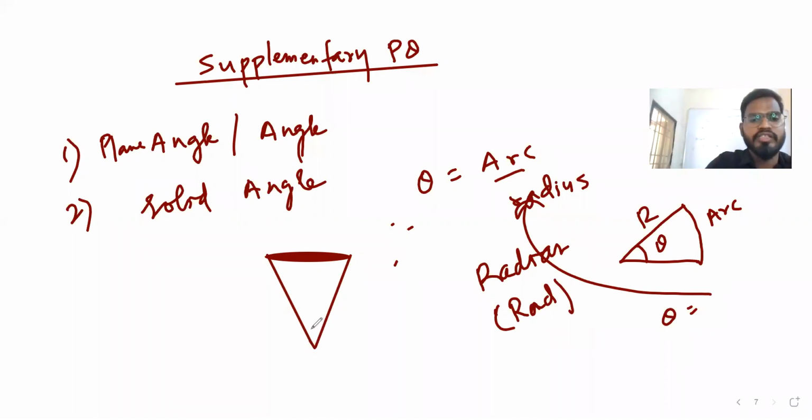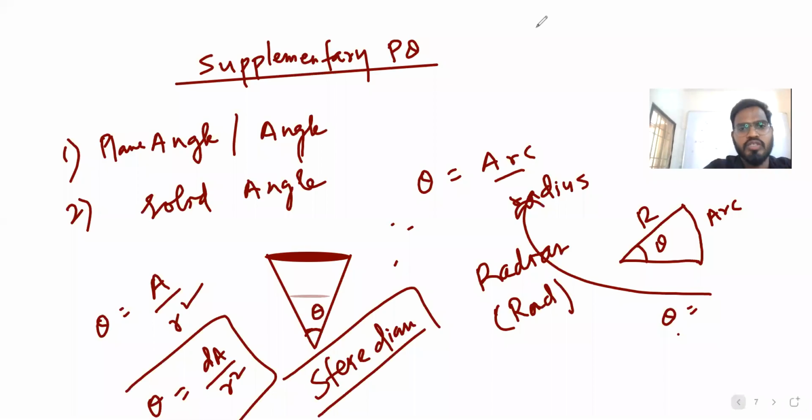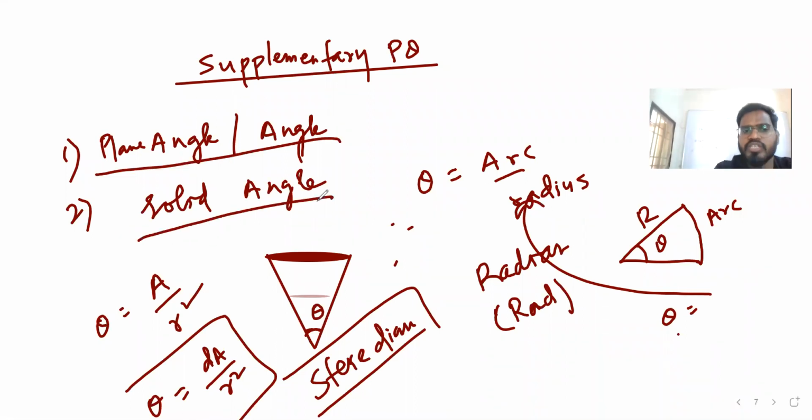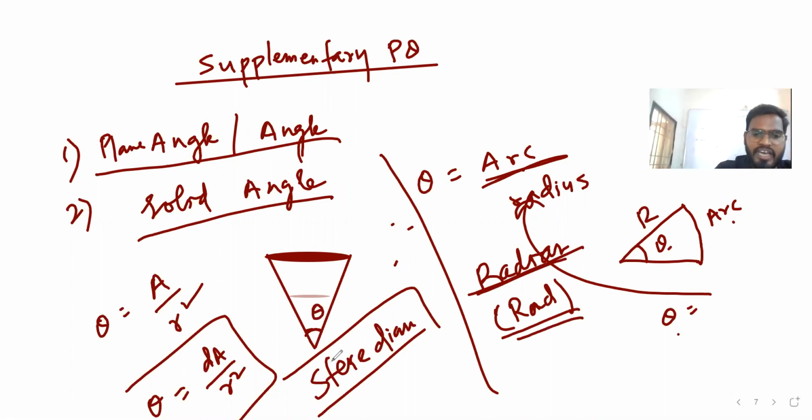Yes. So there will be an angle, and this angle is known as solid angle. So the supplementary quantities are plane angle and solid angle. These two things are there. Plane angle theta is equal to arc by radius, and the unit is radian, rad. Here solid angle we can say is area by radius square, dA by r square.